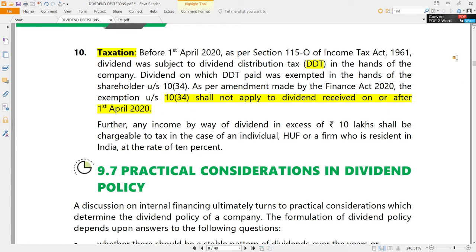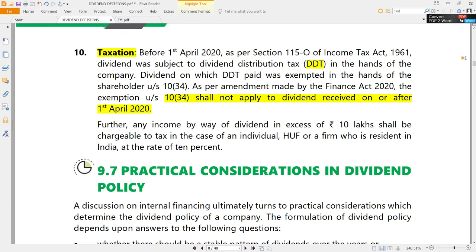So the exemption of section 10(34) shall not apply to the people who have received dividends on or after 1/4/2020. So during the previous year 2021, which is the latest one, there is a dividend taxability for the shareholders, but there is no dividend distribution tax in the hands of the company. So once again it is shifted.